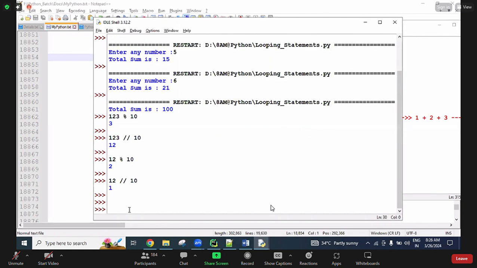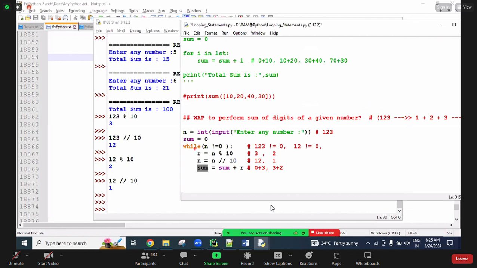After completing all this, the loop repeats one more time. So n not equal to 0 is checked. Right now the n value is 1. 1 not equal to 0, yes, the condition is true.